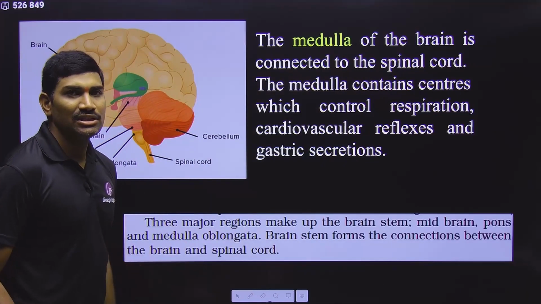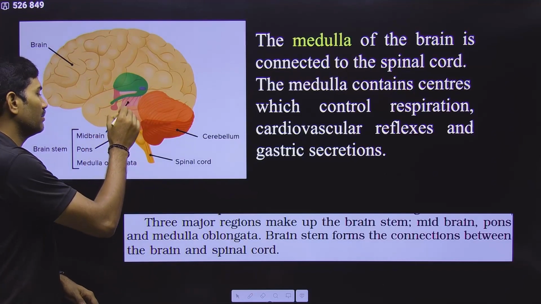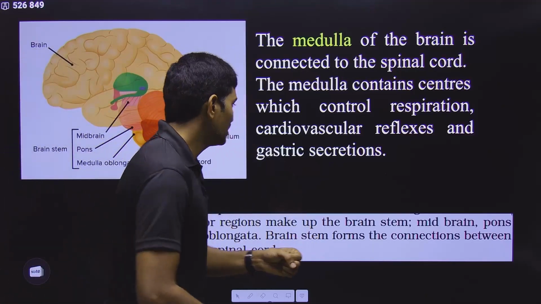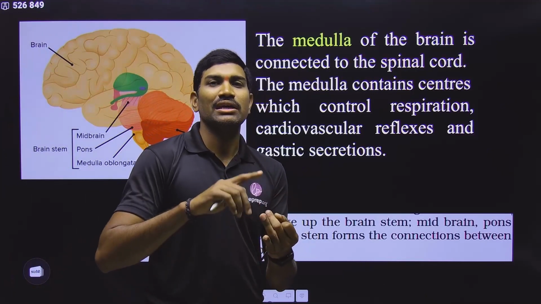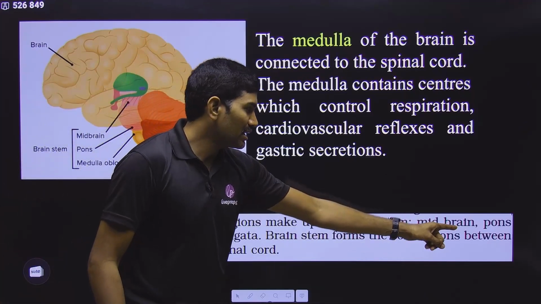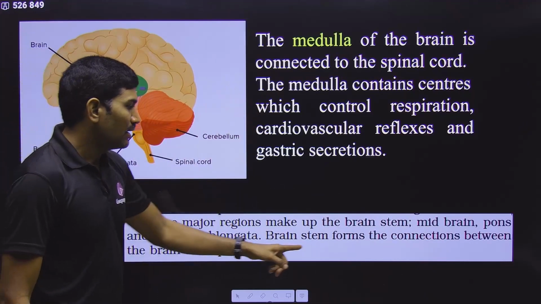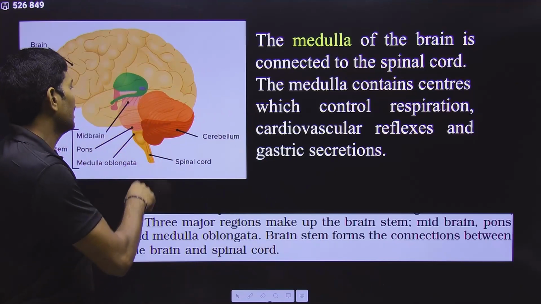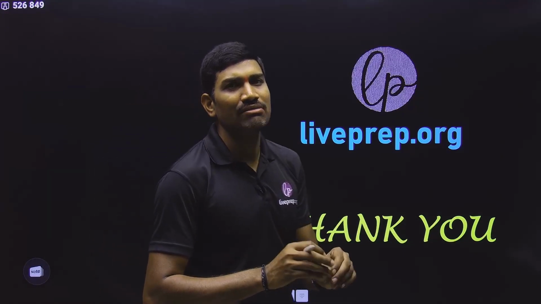Next one. Three major regions. What are the three major regions? It is the midbrain, and then the pons, and then the medulla. Midbrain, pons and medulla, these three combinedly form the brain stem, because this is like a stem that is holding the entire brain. So midbrain, pons varoli, and medulla oblongata, three major regions that make up the brain stem. Brainstem forms the connection between the brain and the spinal cord. So in this way these two are connected, and it is also holding this structure. This is the basic, general, simple information they have given in NCERT.